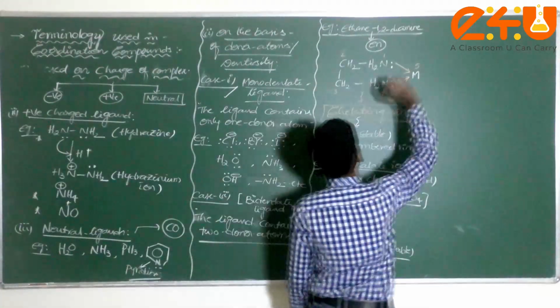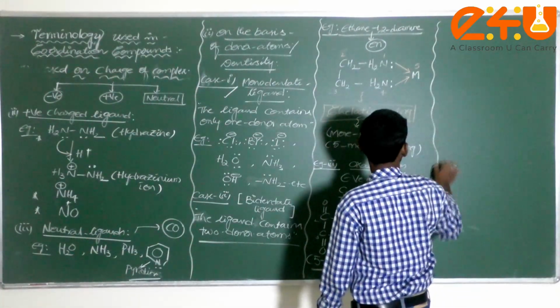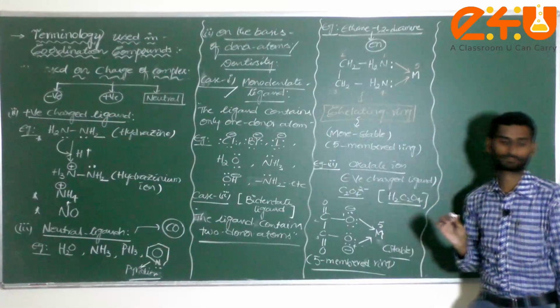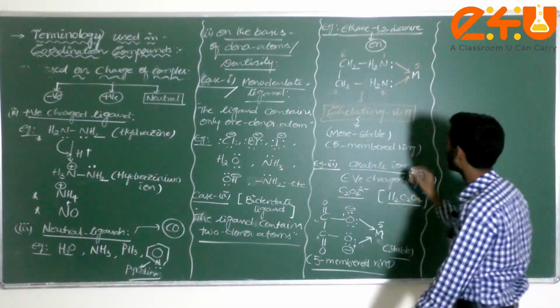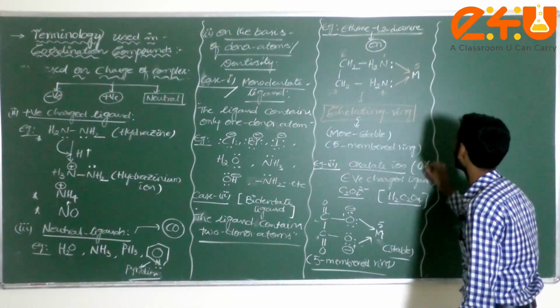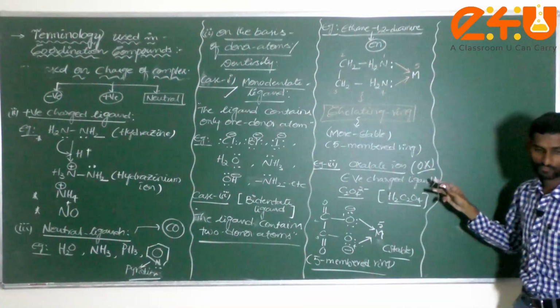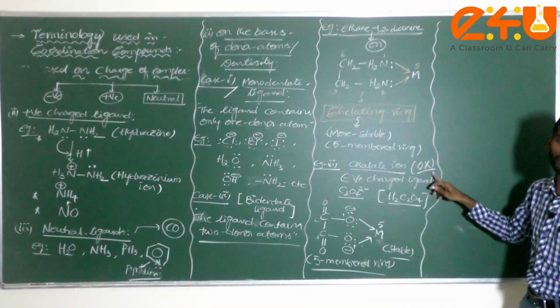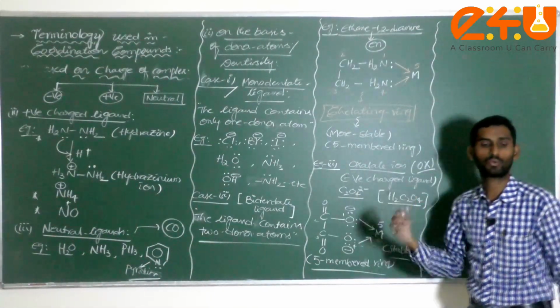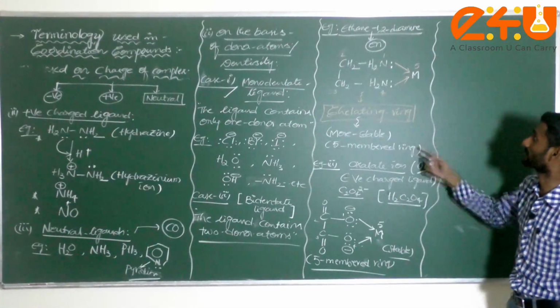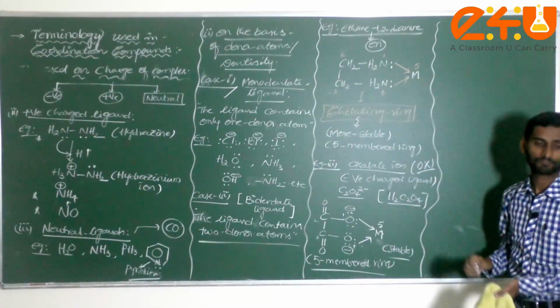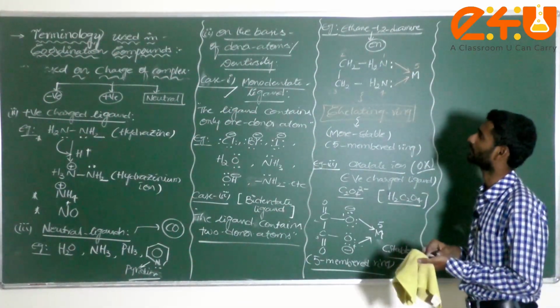Now we completed this one. Some more examples are there, dear student. Everything is very important here. Correct? Ethane 1,2 diamine, commonly we can write en. But oxalate ion, how to write, dear student? We can write ox, the short form. Ox means oxalate ion. In a complex they will give ox itself. Sometimes they won't give C2O4 2 minus, then we have to understand this is oxalate. En means ethane 1,2 diamine.